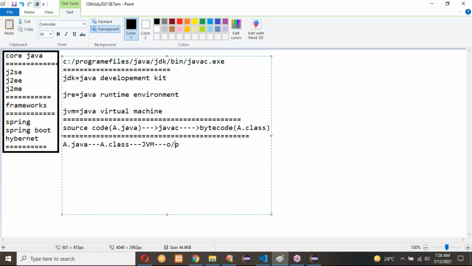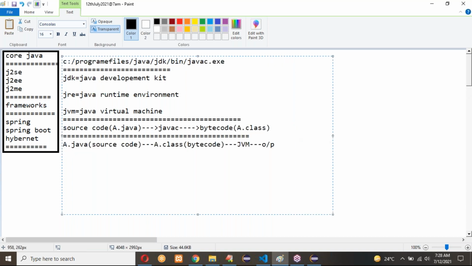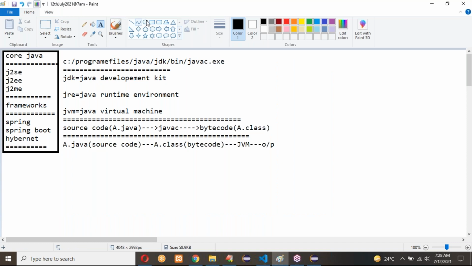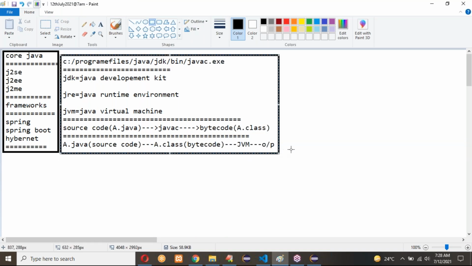So whatever source code we are writing here, this source code will be converted into bytecode. This bytecode will be taken by JVM. It will give the output for our program. This type of thing is possible by Java. In Java, we have source code, bytecode. This way we'll get our output. Here always source code can be converted into bytecode.